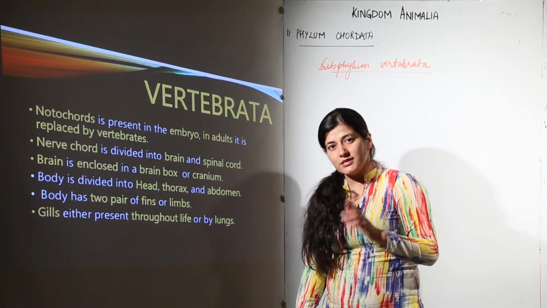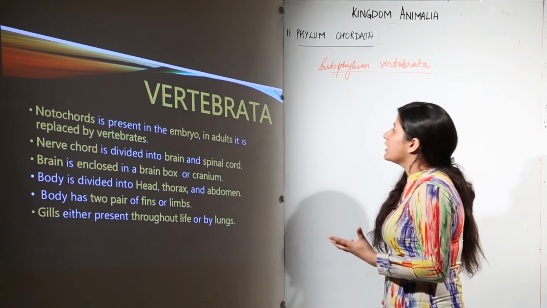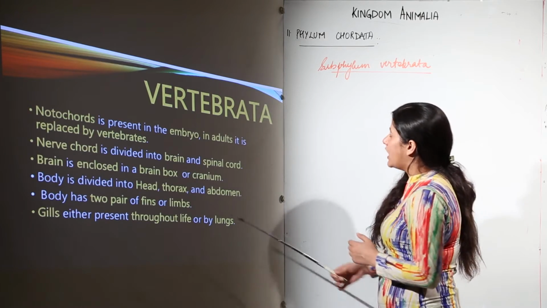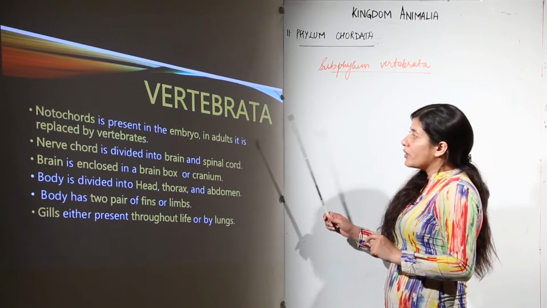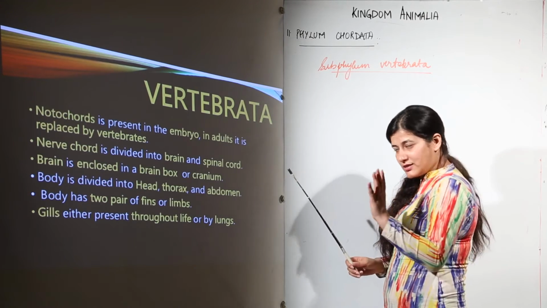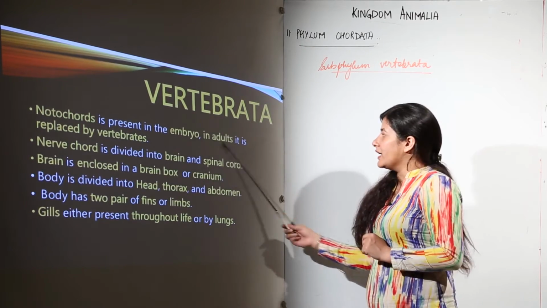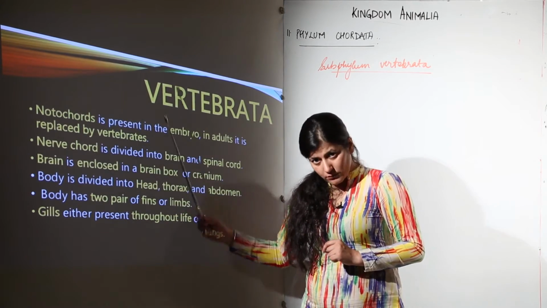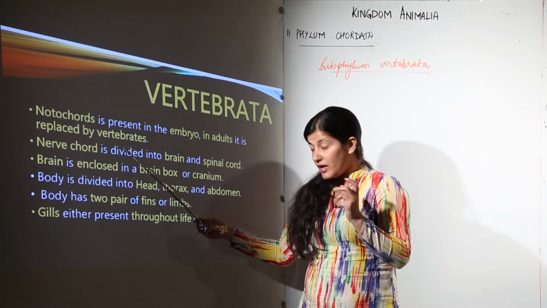Now let's talk about the Subphylum Vertebrata. This has lots of species. You see many beautiful things in the Subphylum Vertebrata. Let us see the characteristics that are responsible for classifying an organism in Vertebrata. Because this is part of phylum Chordata, it is going to have a notochord and those 4 characteristics that we talk about. First, the notochord is present in the embryo, and in adults it is replaced by the vertebral column. In Vertebrata, the vertebrae come and replace the notochord, as we had talked about.